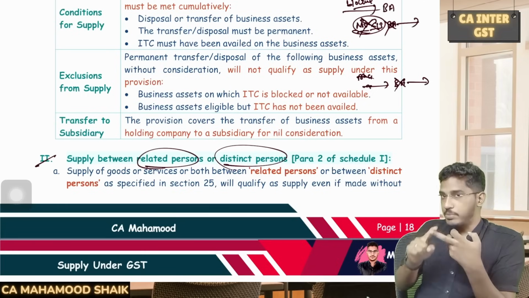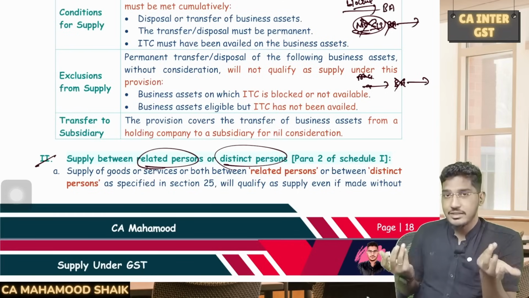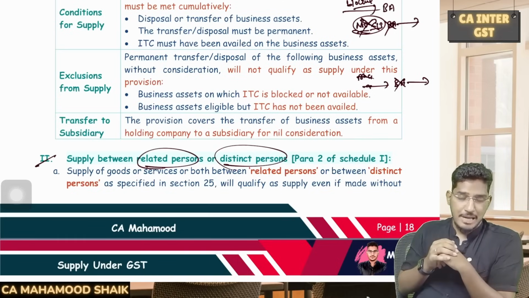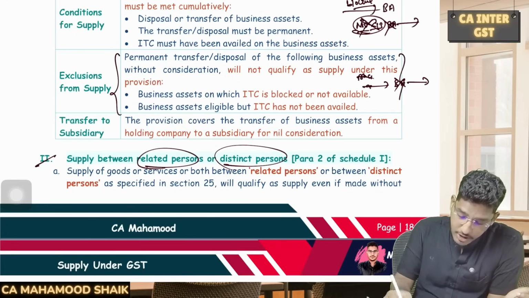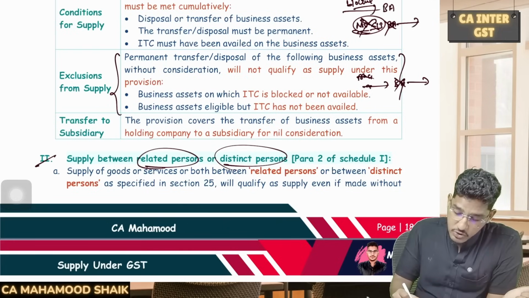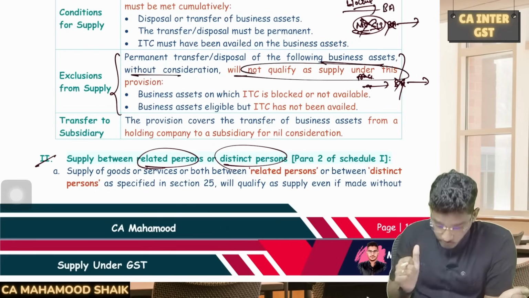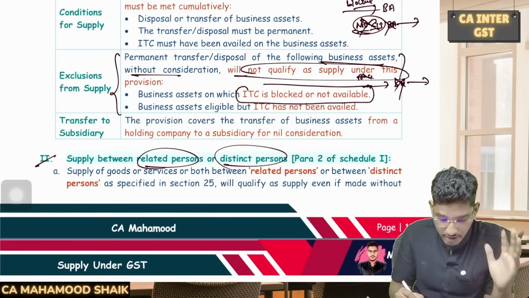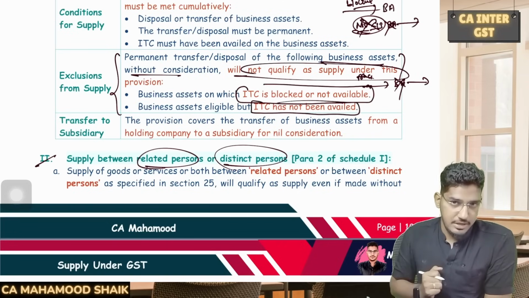If the ITC is blocked on that asset, or ITC is available but the recipient has not availed it, then even if there is a permanent transfer or disposal without consideration, it will not be deemed as supply. Very, very important point. So permanent transfer or disposal of a business asset without consideration will not qualify as supply under this provision when ITC is blocked or not available, or the asset is eligible but ITC has not been availed.